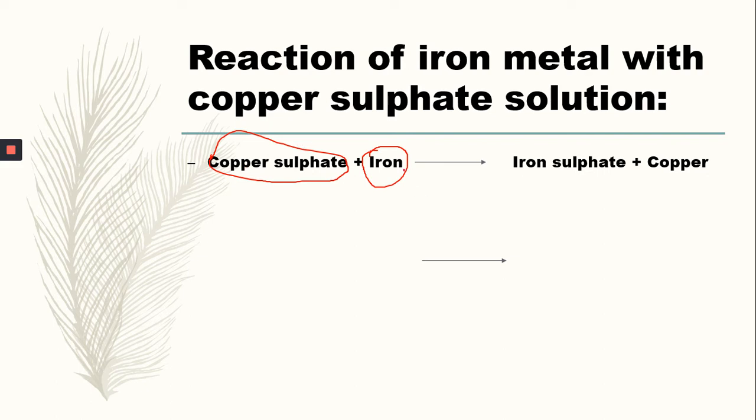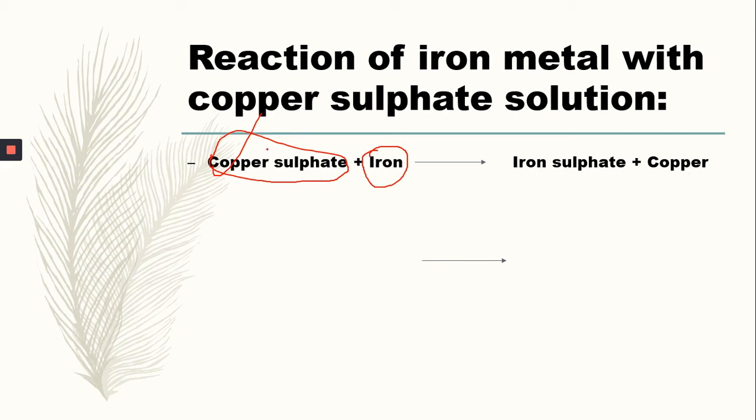And according to the displacement reaction, iron displaces this less reactive metal. Copper is the less reactive metal here. So after the reaction, it becomes iron sulfate. This means iron displaces the copper from its salt. Now it becomes iron sulfate. Is it clear? And the copper gets separated.